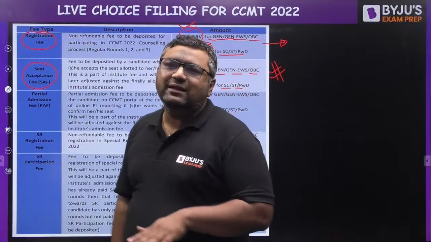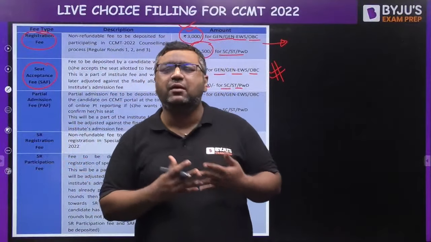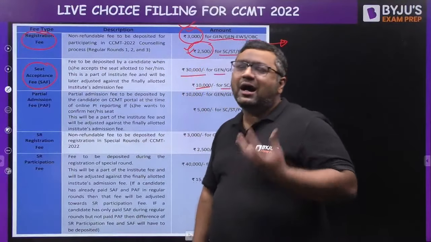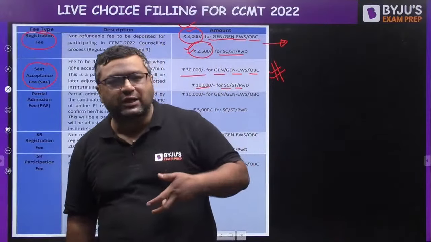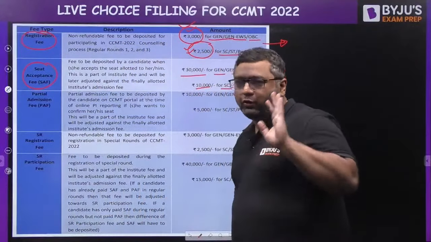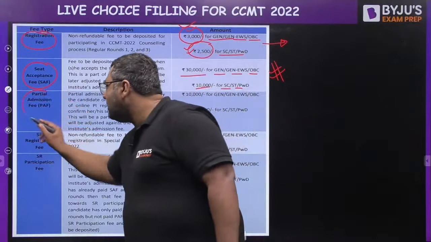And also, if you are thinking that maybe, sir, after getting the seat I will not be going for MTech, I am changing my mind, then my dear, this fees would also be refunded to you. They will just cut some processing fees of 1000 to 2000 rupees, and the rest of the amount will be refunded to you if you are not going to take the seat which will be allotted to you.